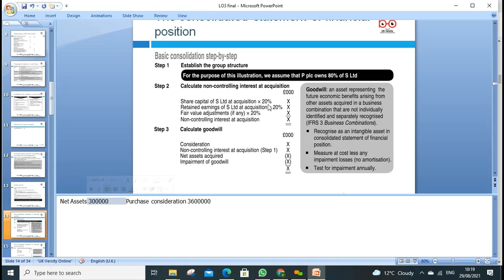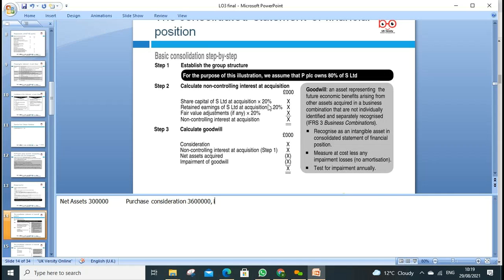Net assets are always equal to equity figures. If you have equity figures at the date of acquisition, and you're paying more than that, you have goodwill. Goodwill is the purchase consideration plus the 20% non-controlling interest, and then minus the net assets, and you will get it.